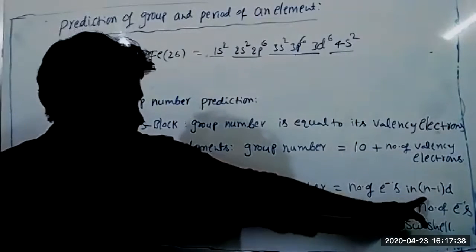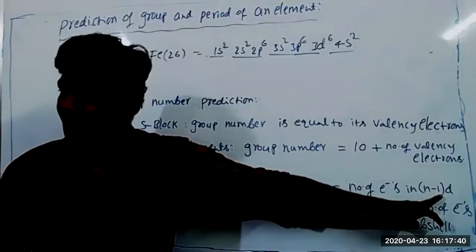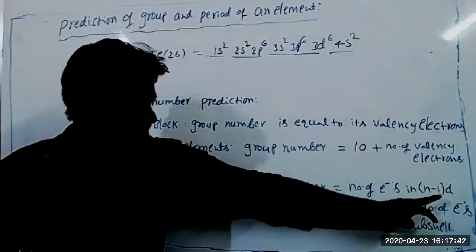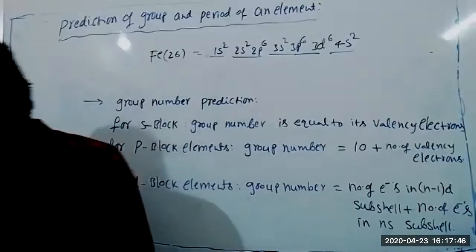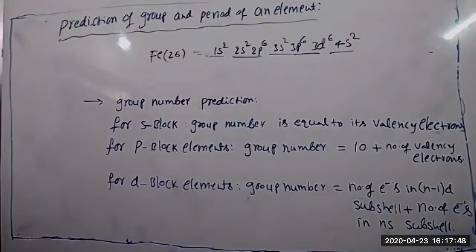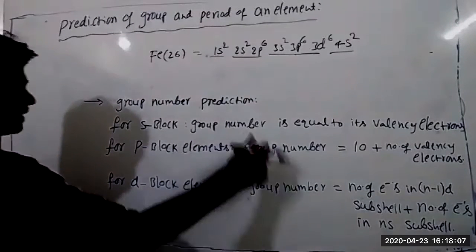Is this visible clearly? n minus 1 d subshell plus number of electrons in ns subshell. Completed three points.